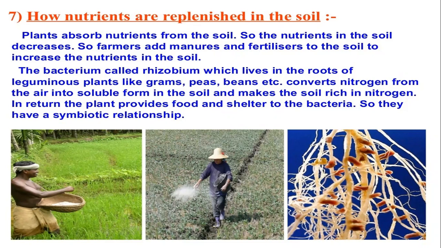And the bacteria I was just talking about, the rhizobium, which lives in the roots of leguminous plants, as you can see in the picture, converts atmospheric nitrogen to a soluble form. And the soil becomes rich in nitrogen. And you know, nitrogen is very beneficial for the growth of the plant. And in return, what does the legume plant give to the bacteria? They give shelter and food to the bacteria. So again, they have a symbiotic relationship.